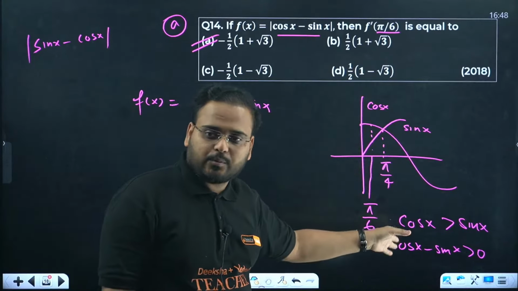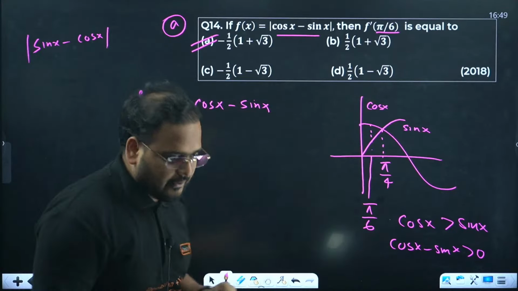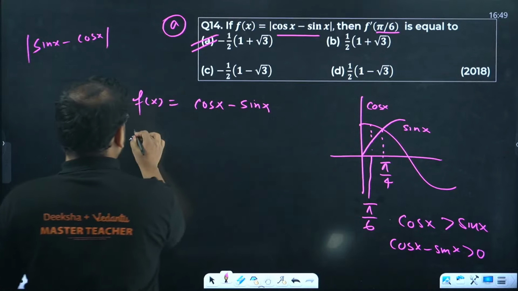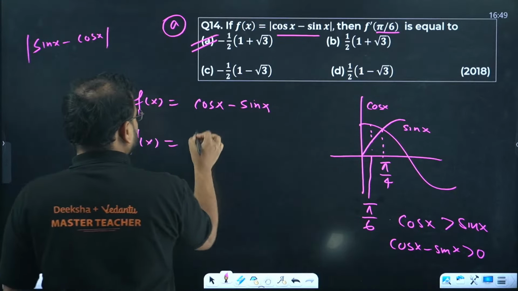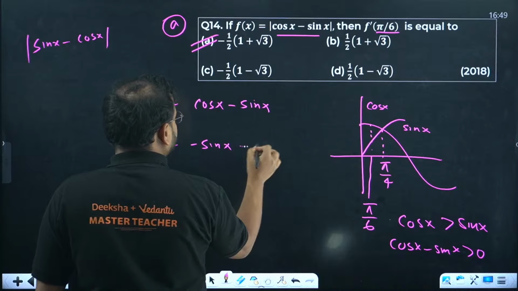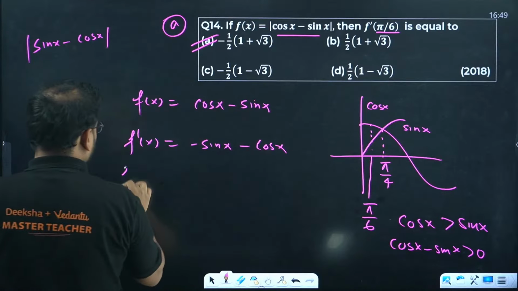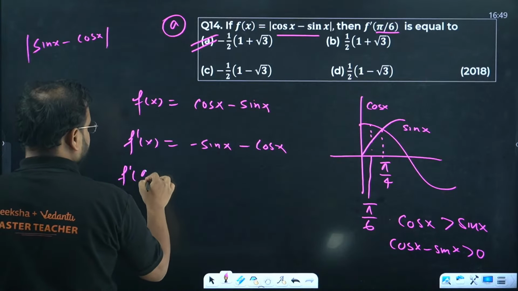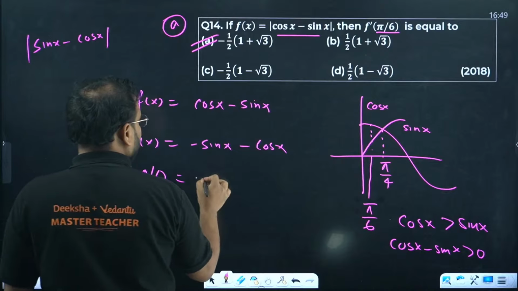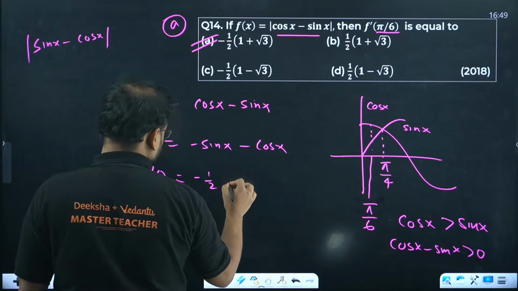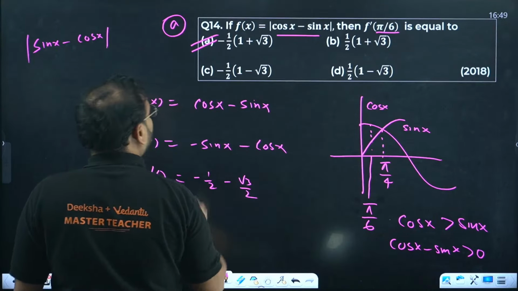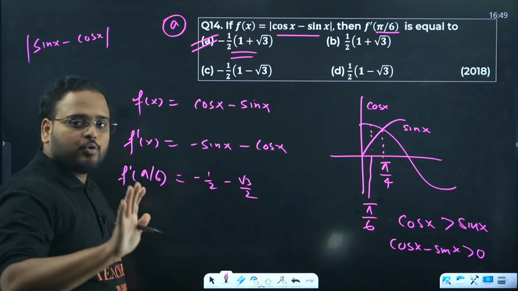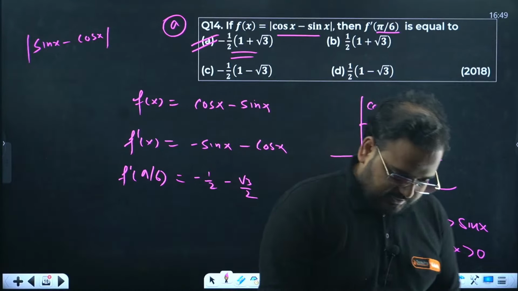Whenever you're doing this kind of problem, understand how it comes. Differentiate it. Cos becomes minus sine, sine becomes cos. Put the value. 30 degree, so minus 1 by 2, minus root 3 by 2. Take common, answer is option A. No problem.